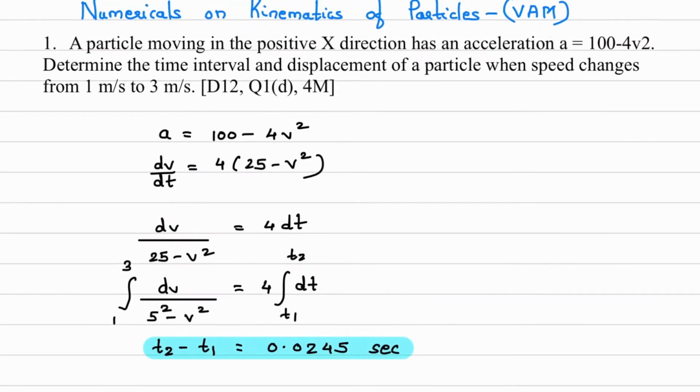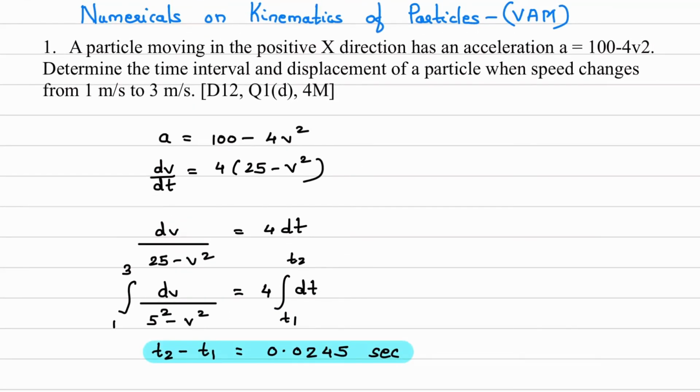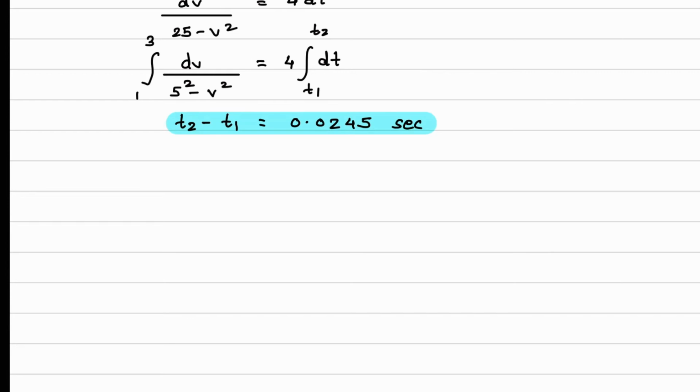Now the second part of the question, we have to find the displacement of the particle. So we will use the second equation. Acceleration is 4 into 25 minus v square. Now acceleration we have to write as v dv by ds is equal to 4 into 25 minus v square.